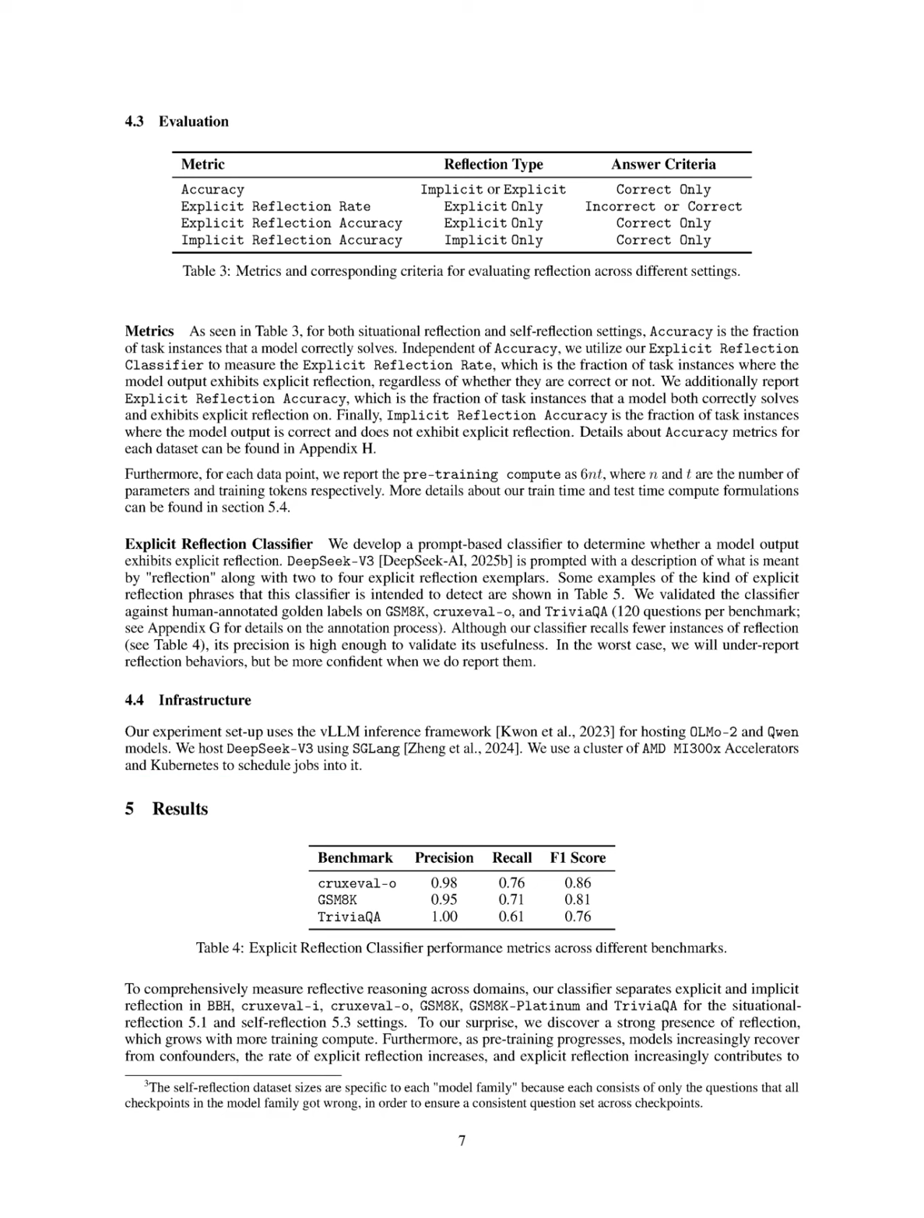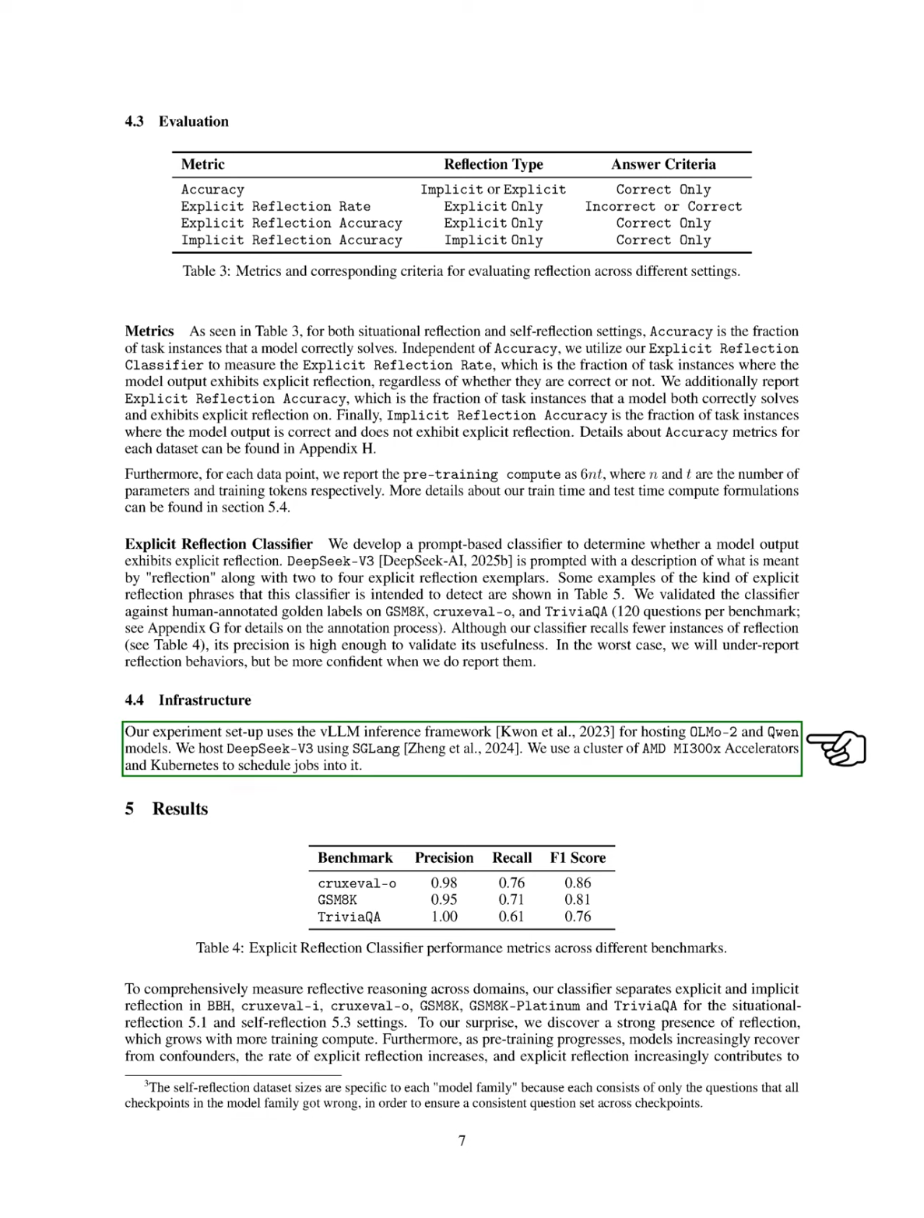Section Summary. In this section, we outline our experimental setup to study reflection in language models by evaluating partially pre-trained models across various computational budgets and adversarial tasks, including situational reflection and self-reflection. We detail our dataset creation process, metrics for evaluation, and the infrastructure used for hosting and running the models, ensuring a robust analysis of reflective reasoning capabilities.